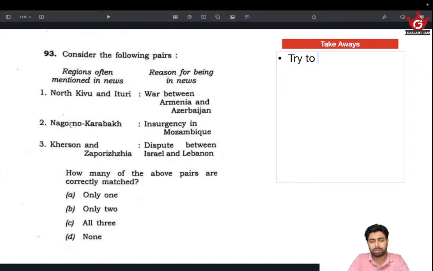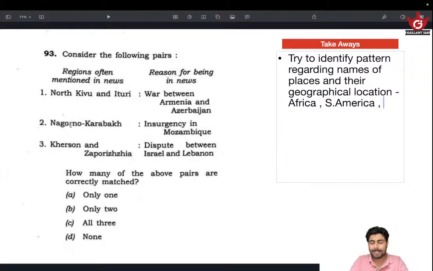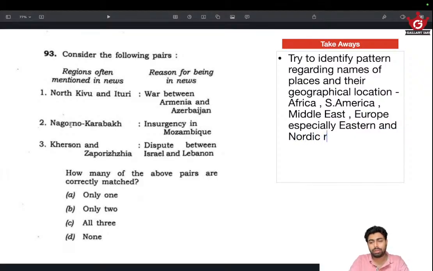Try to identify patterns regarding names of places and their geographical location, like Africa, South America, then Middle East and Europe, especially Eastern Europe, and Nordic countries, the Nordic region.